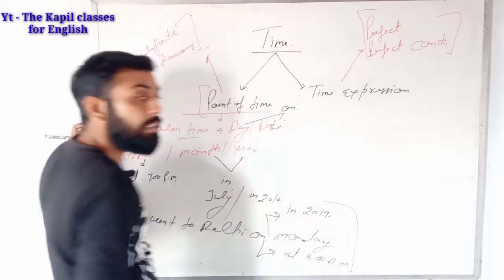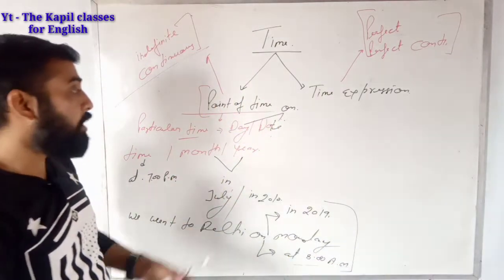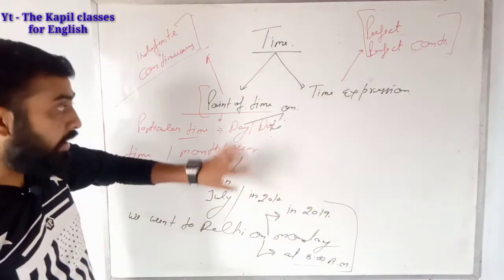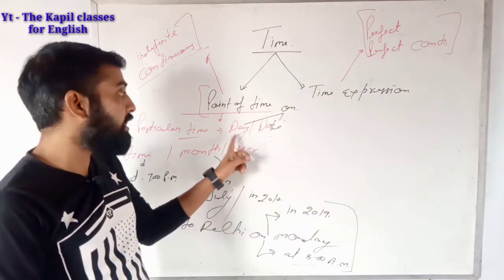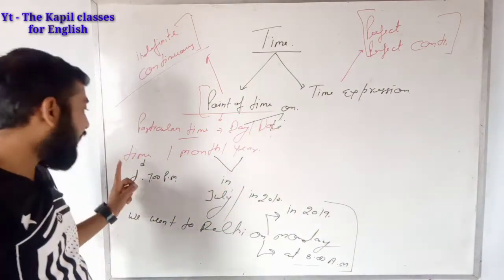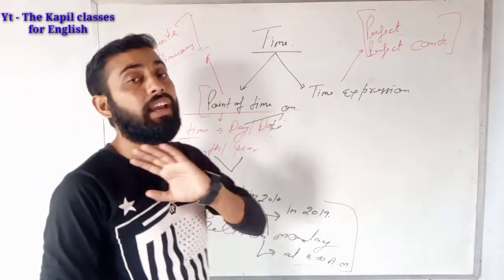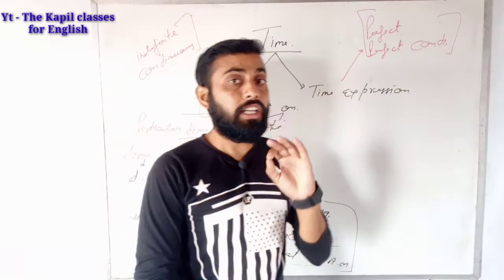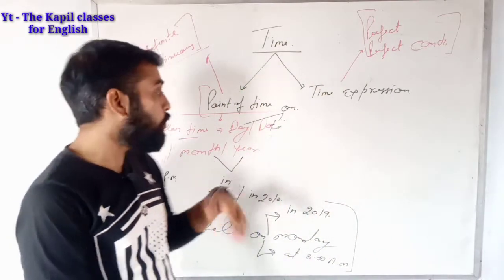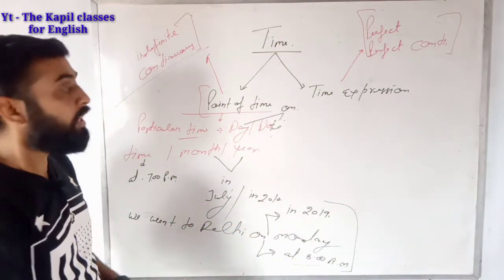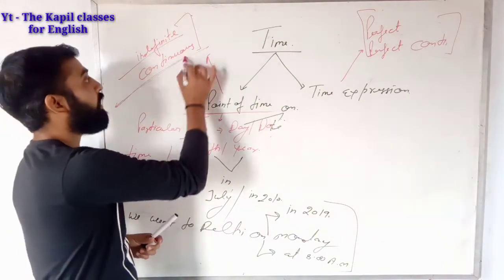So here point of time has certain prepositions: for day or date, on; for time, at; and for month and year, in. These prepositions do not give their own sense. They have no meaning here, and you can use them with indefinite or continuous.